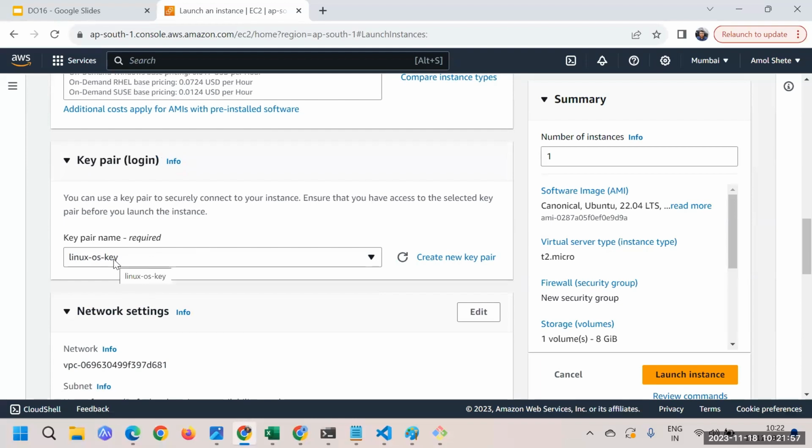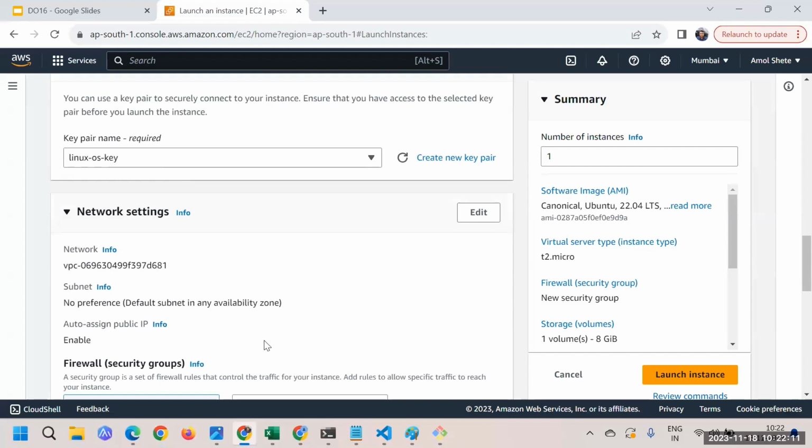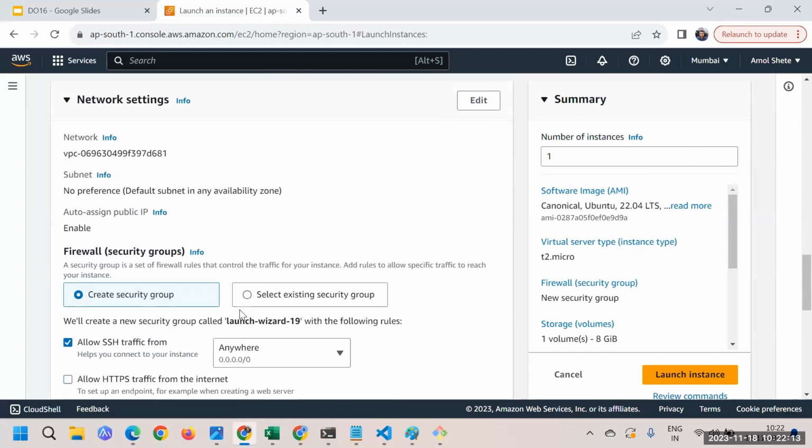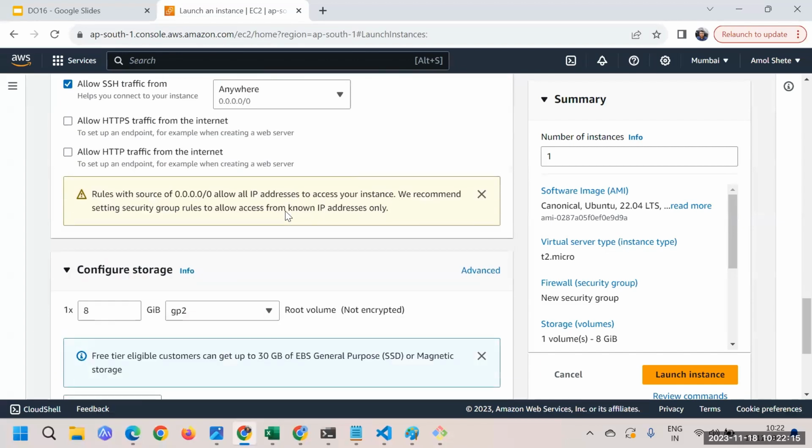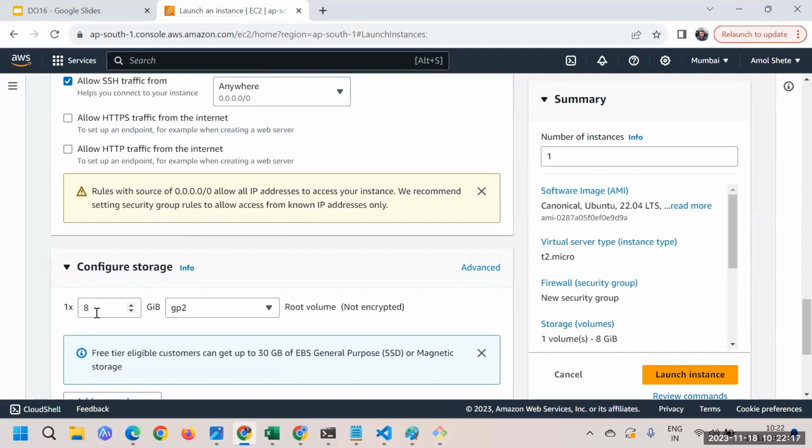This is for login purposes. But if you want, you can create a new key pair also. All right, so I'm just choosing the existing key pair which I have in the downloads folder. So I'm going to use the same key pair. All right, so next thing, VPC settings. I'm just keeping them as they are. I'm not touching anything, and I'll go ahead, and storage 8 GB is enough.